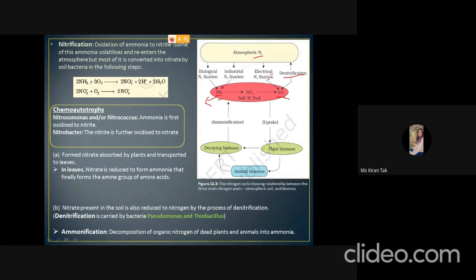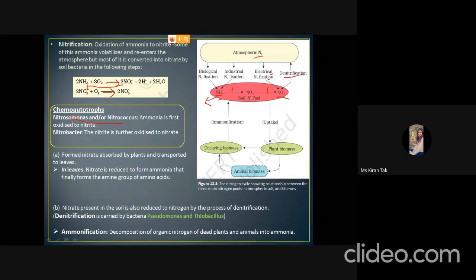This conversion is carried out by Nitrosomonas and Nitrococcus, and then the nitrite is further converted into nitrate with the help of Nitrobacter. So here the organisms are Nitrosomonas or Nitrococcus, and here the organism present is Nitrobacter.